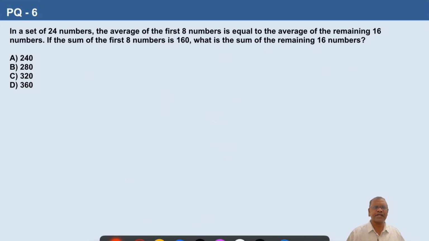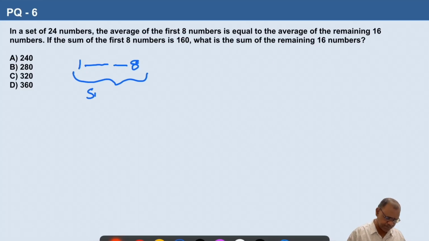Question number 6. In a set of 24 numbers, the average of the first 8 numbers is equal to the average of the remaining 16 numbers. If the sum of the first 8 numbers is 160, what is the sum of the remaining 16 numbers? So we have 24 numbers. So from 1 to 8, the sum is 160. Then average is equal to 160 by 8, which is equal to 20.